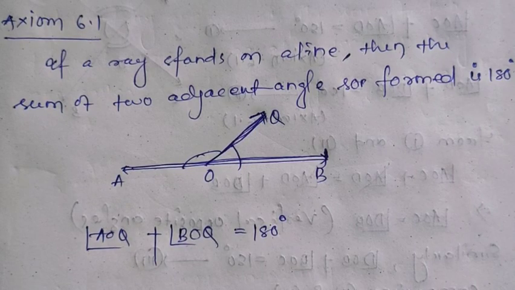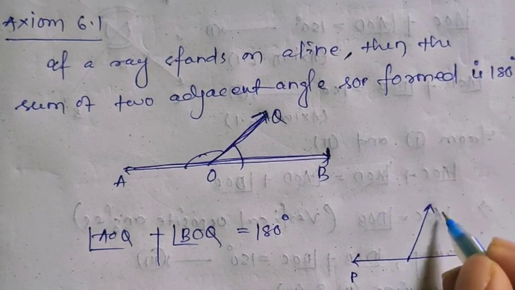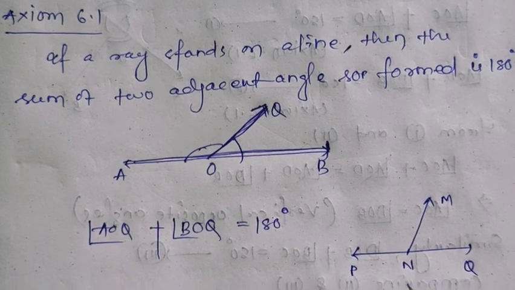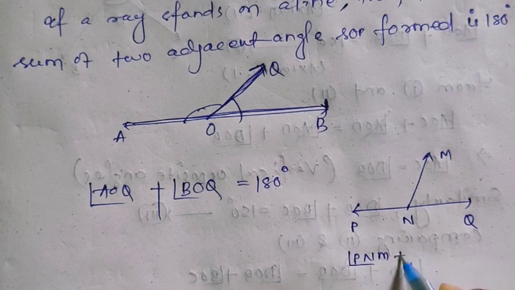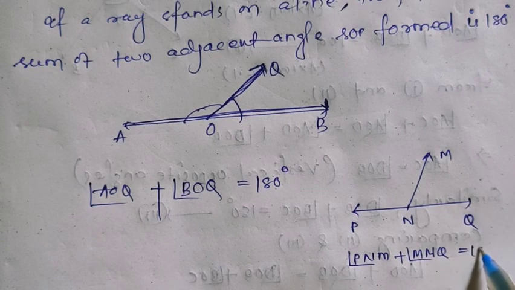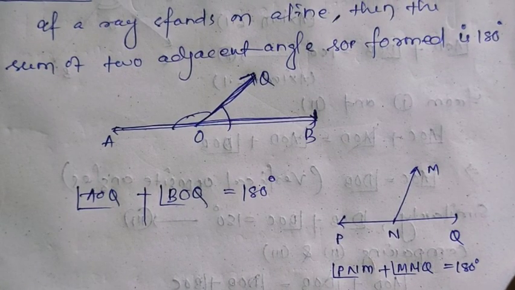Understand? So again I will say, let us consider PQ is a line and a ray MN stands upon it. Then I can write angle PNM plus angle MNQ is equal to 180 degrees, or they are linear pairs with each other. Understand? Let's go to the next axiom.